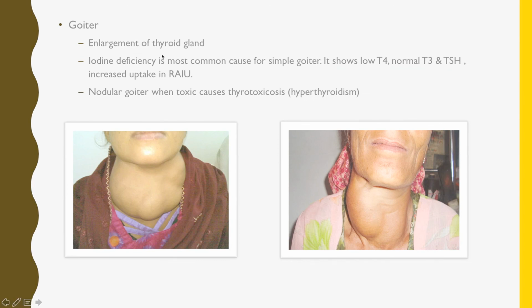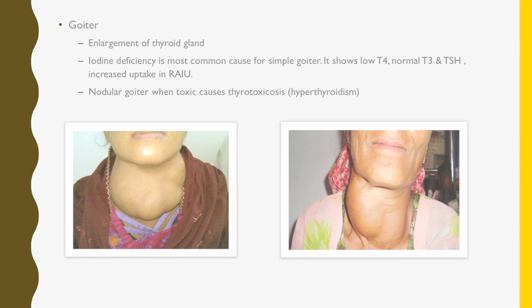So goiter is enlargement of thyroid gland. RAIU shows increased uptake, and iodine deficiency is the most common cause for simple goiter, which gives the signs and symptoms of hypothyroidism, whereas nodular goiter, if it becomes toxic, that means toxic nodular goiter, it causes thyrotoxicosis.